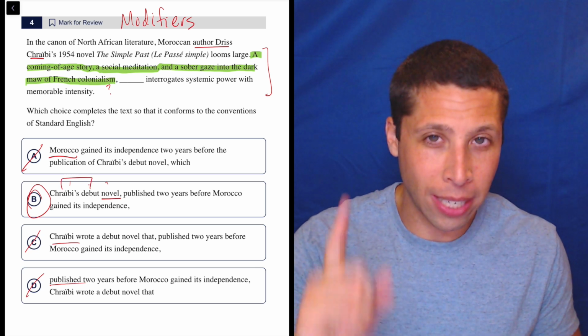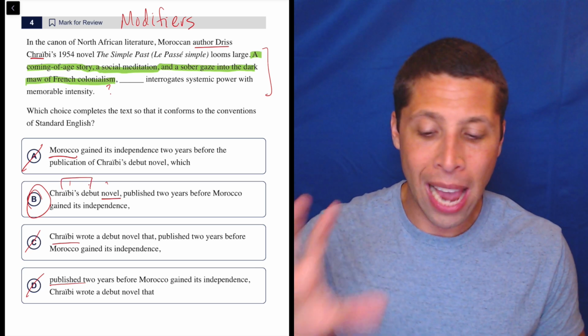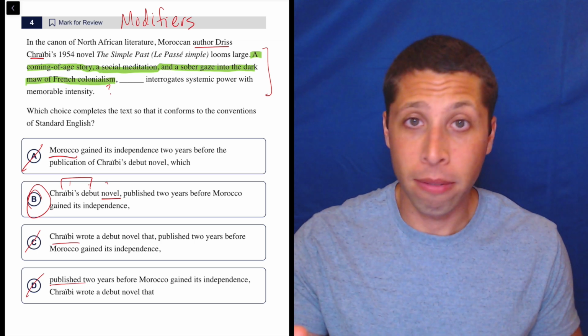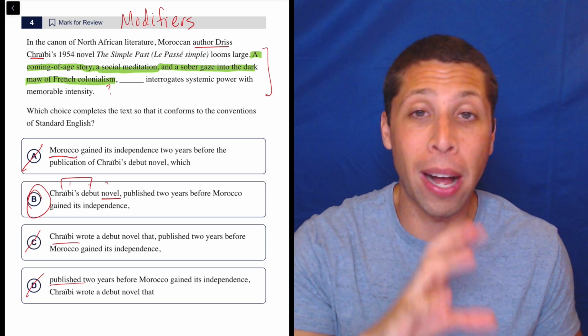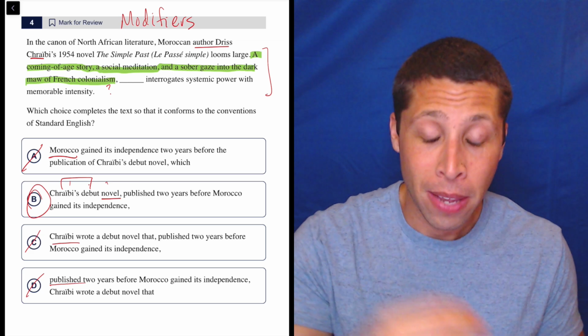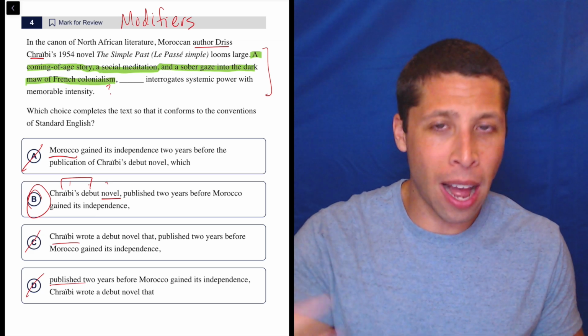Craibi's debut novel, right? I said that after the comma, we have to talk about the thing that the description was about, right? The descriptor has to be followed by the thing we're describing. But it seems like it's not, right? The novel is three words deep.